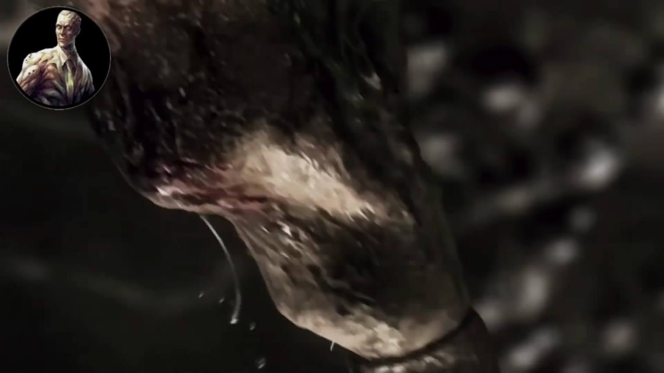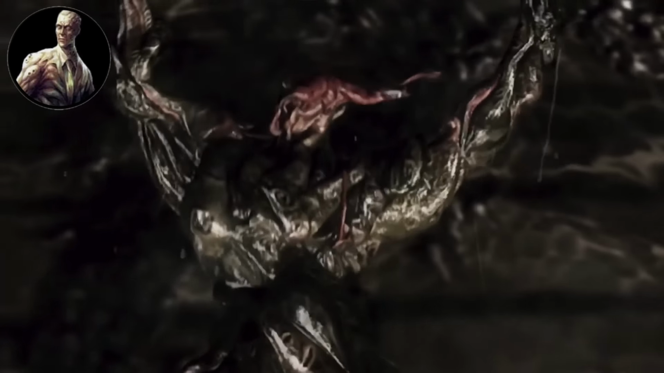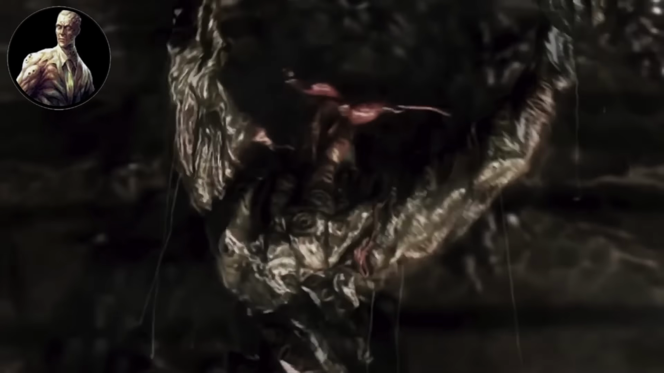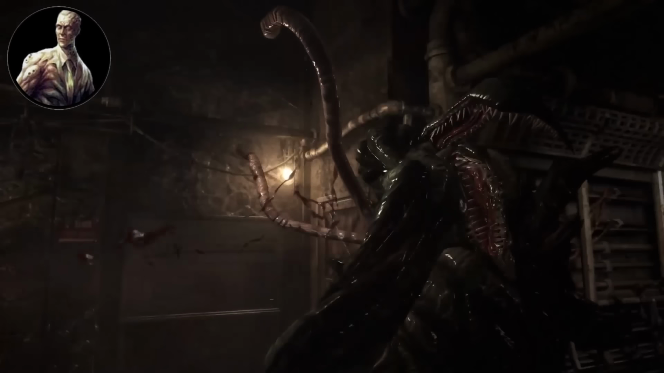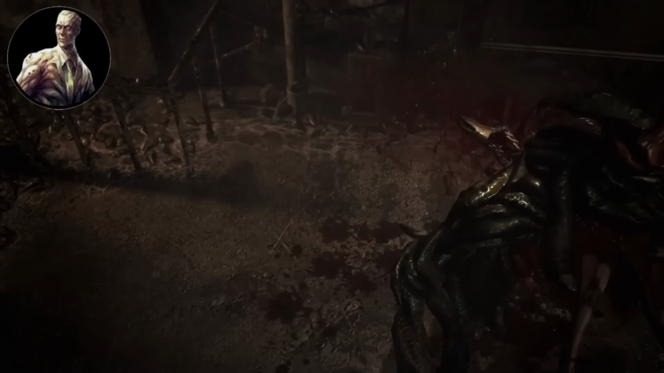It's one of the most unsettling concepts in the entire series because it raises questions about what consciousness really is and whether death is truly final in a world where viruses can preserve and reconstruct personalities.